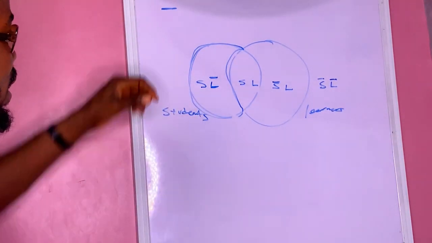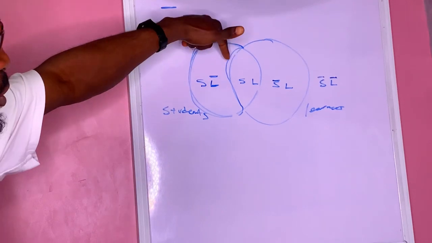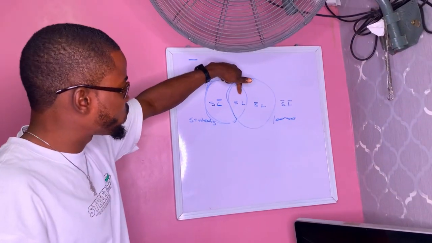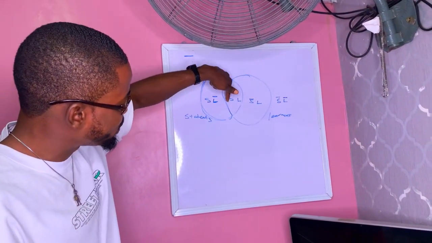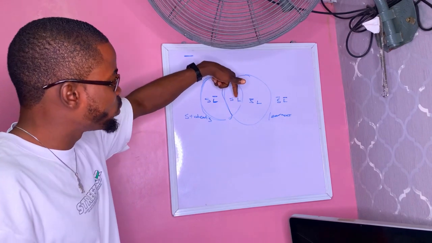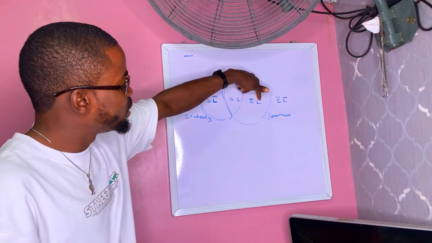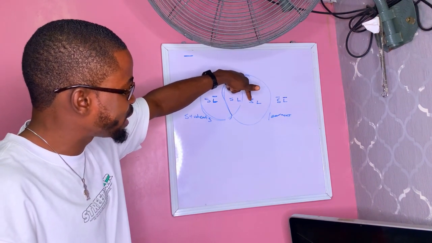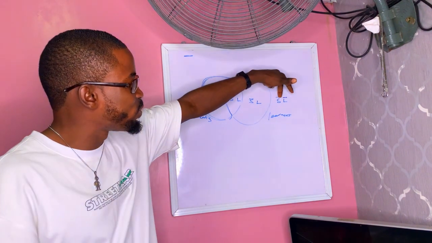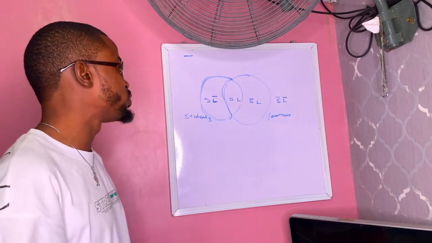So as you can see now, the first space is for students that are not what? Learner. The middle space is for people that are both students and also learners. While this space is for learners that are not students. Then the outside is for people that are not learner and also not students.